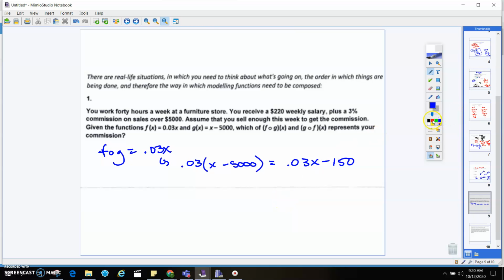Okay, so let's try g of f. If I take g of f, that's going to give me x minus 5,000. And then I'm going to put that 3% times x. 3% times x. Okay, and this is saying take your total commissions, multiply it by 3%, and then subtract 5,000 from it, right?